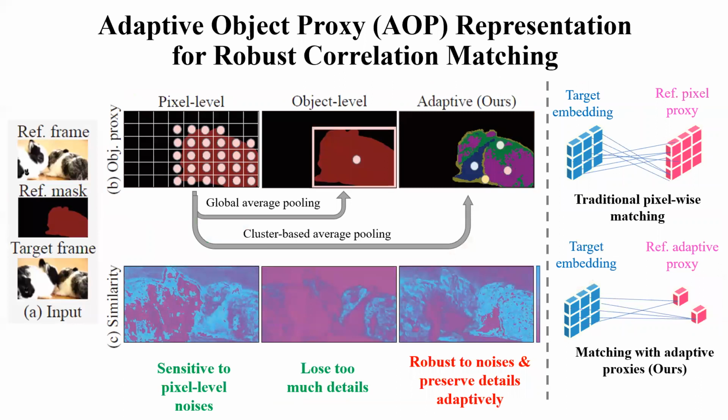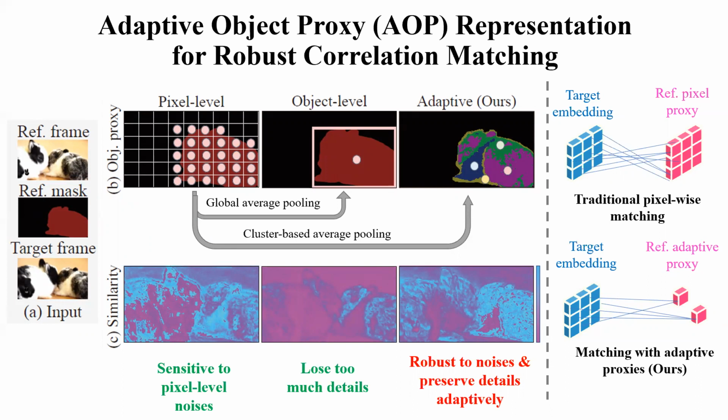For the construction of robust object representation, we introduce an adaptive object proxy representation for referenced objects, which reduces errors incurred by unstable pixel-level matching. Here in this figure, the object proxies are denoted as dots.